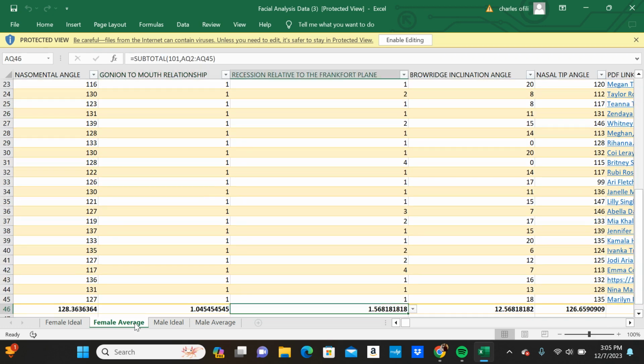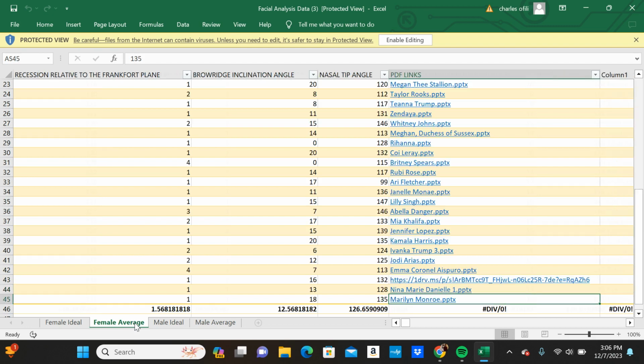All right, the recession relative to the Frankfurt plane is the jaw recession. So a 1 means that your jaw is past your nasion. A 2 means that you got slight recession. A 3, moderate. A 4, extreme. So that's what y'all can see right there. And then let's see. Yeah, that's pretty much it.